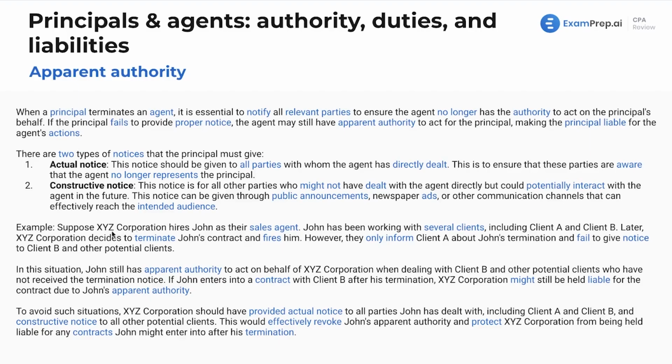Example here: suppose that XYZ Corporation hires John as their sales agent. John has been working with several clients, including client A and B. Later, XYZ decides to terminate the contract and fires him. However, they only inform client A about John's termination, and they fail to give notice to client B and other potential clients. Now, keep in mind, this is textbook how this works.